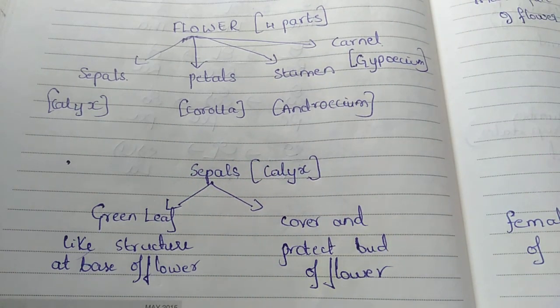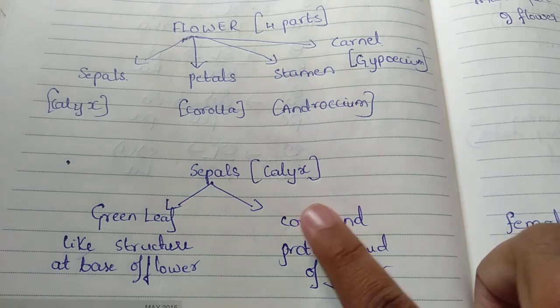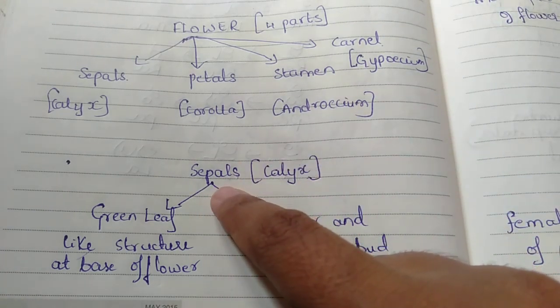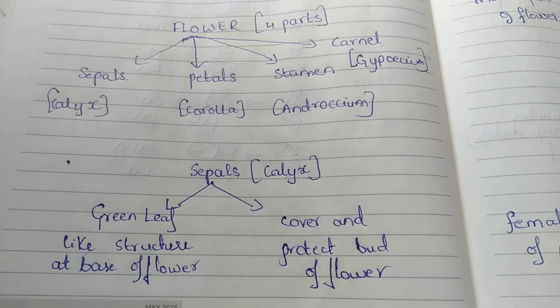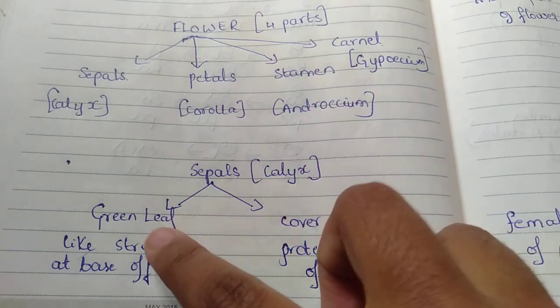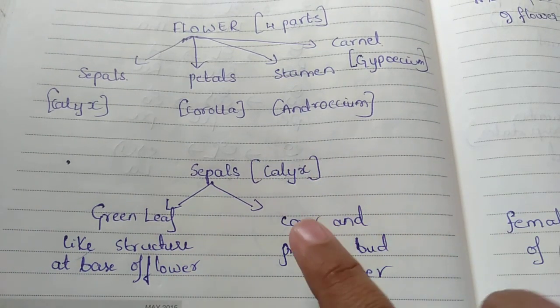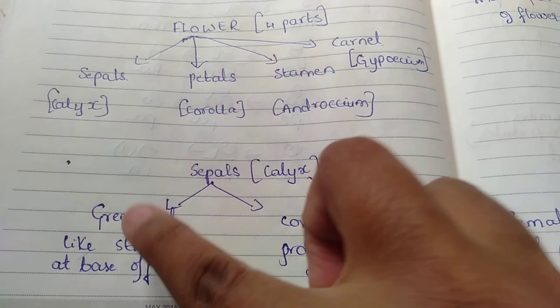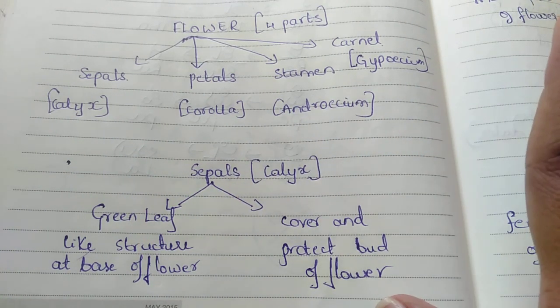That we can certainly accept. By this green leaf only the total bud is being protected, and also it is covered. So I can tell these 2 points about the sepal. The green leaf which covers the bud is what we call the sepals. It is covered and also protected by this green leaf. So that green leaf is the sepals.